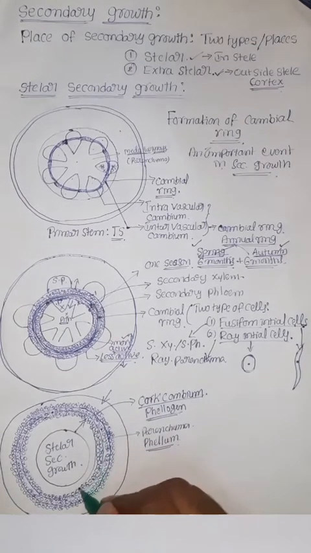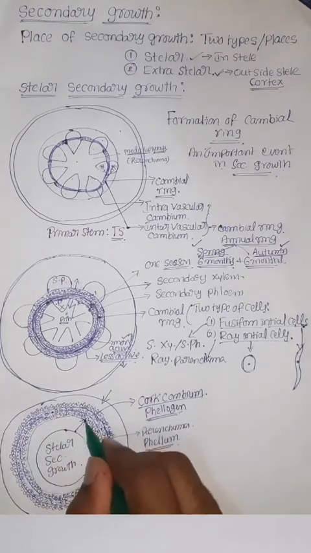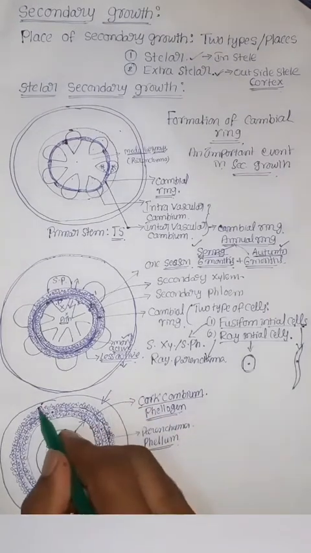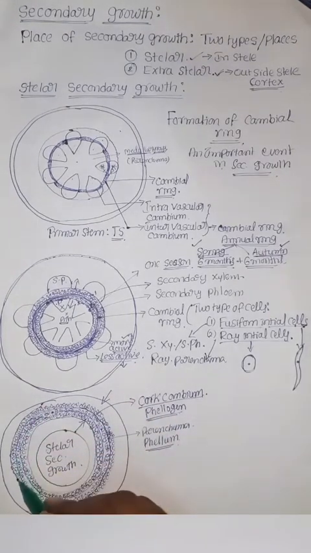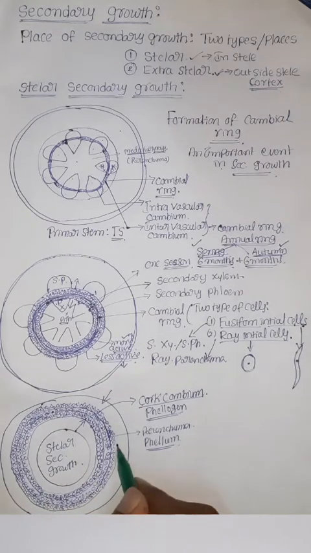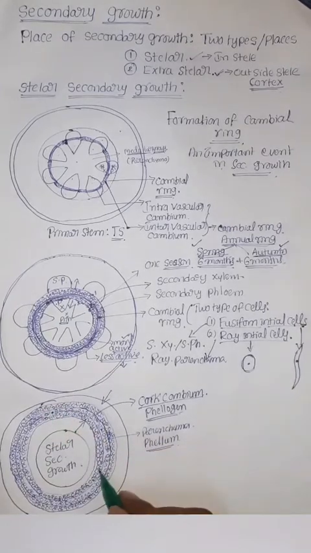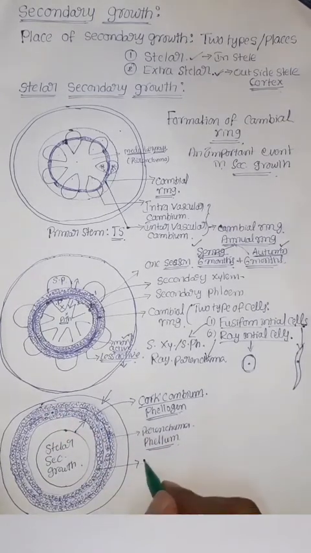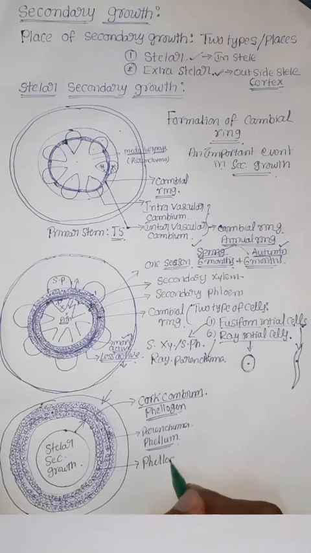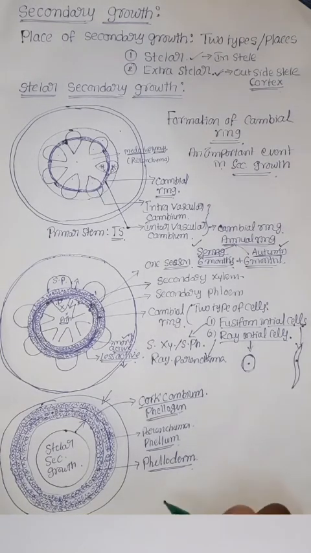This is the inner layer of parenchyma, and this is the outer layer of parenchyma. In total we got two additional layers in the cortex. The inner layer is called phelloderm or secondary cortex.